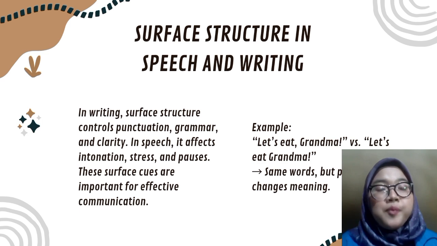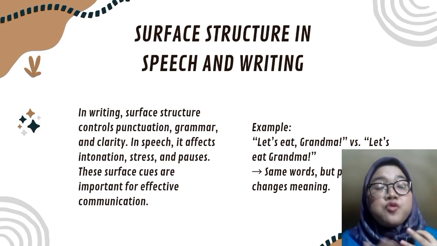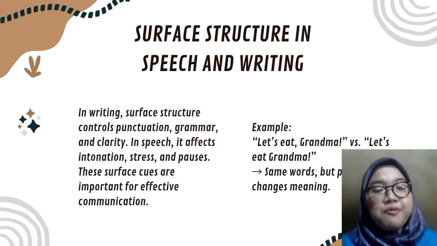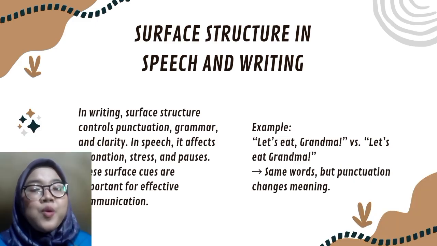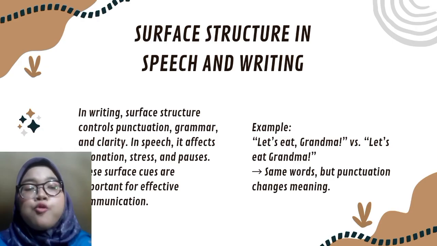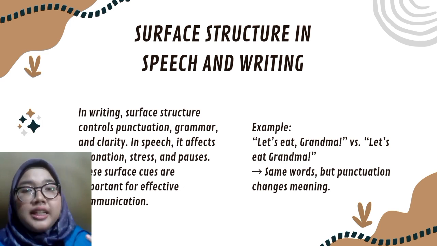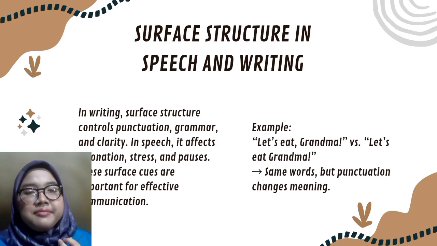Surface structure in speech and writing. Surface structure also helps us in both speaking and writing. In speech, it affects intonation, stress, and pauses, and in writing, it affects punctuation, grammar, and clarity. For example, "Let's eat, Grandma" versus "Let's eat Grandma." These two sentences use the same words, but the punctuation changes the meaning completely. The first one is an invitation to eat. The second one is, well, something very different. So surface structure really matters in how clearly we express ourselves.